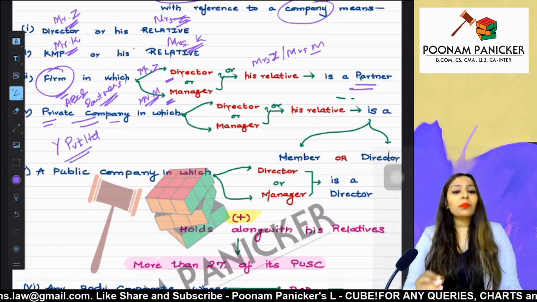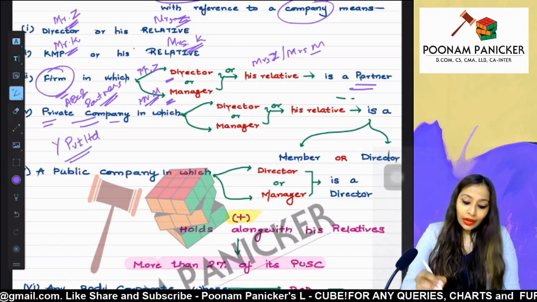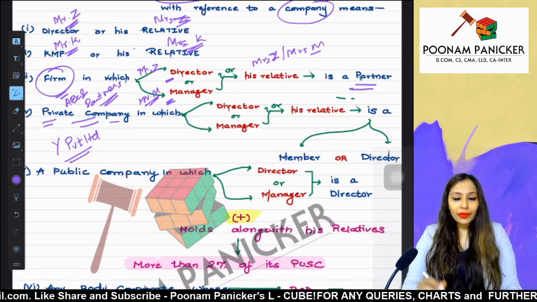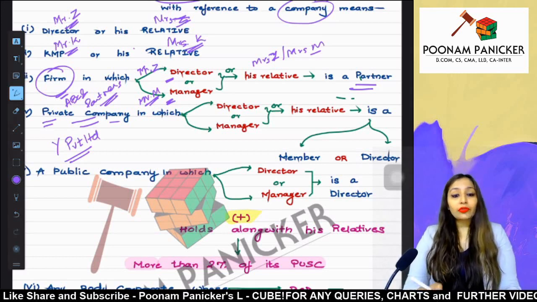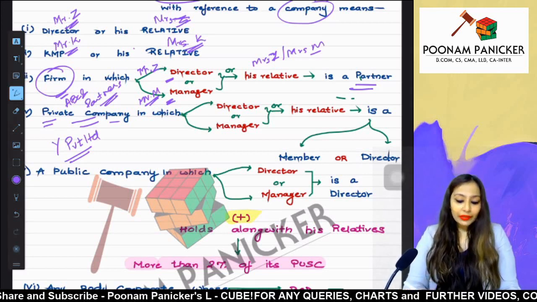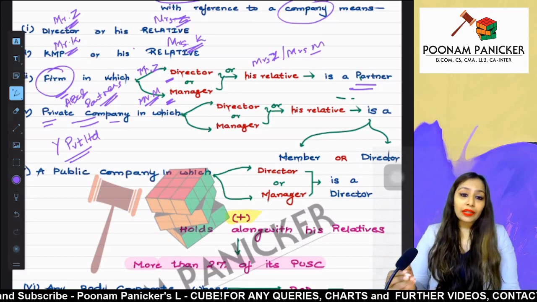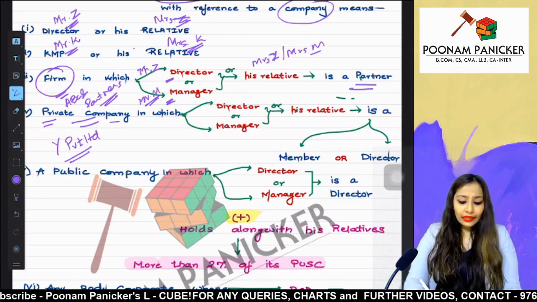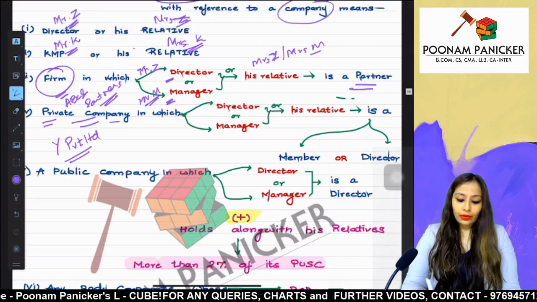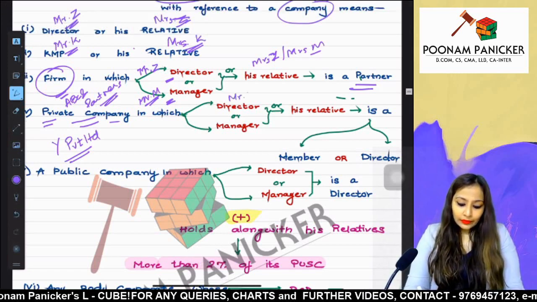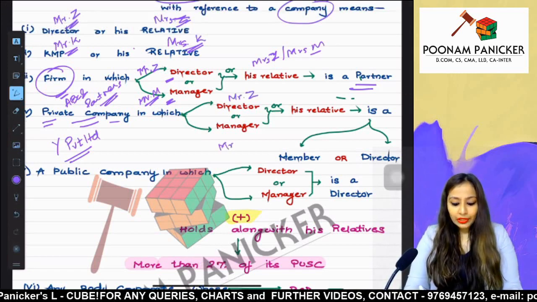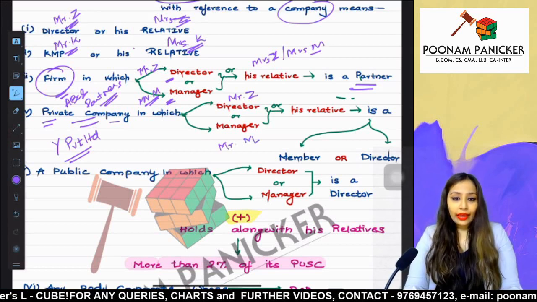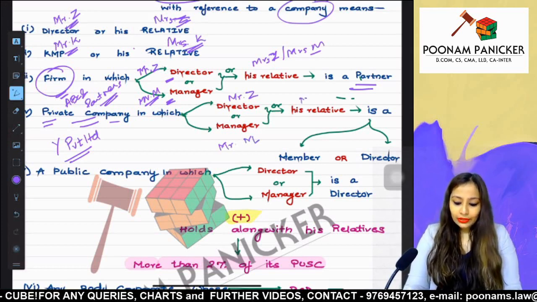Now, in this private limited company, the director of our company, that is Z Limited, the company which wants to enter into related party transactions. We are identifying related parties for Z Limited. So, the director of Z Limited, Mr. Z, or his manager, Mr. M, or their relatives, say Mrs. Z or Mrs. M,